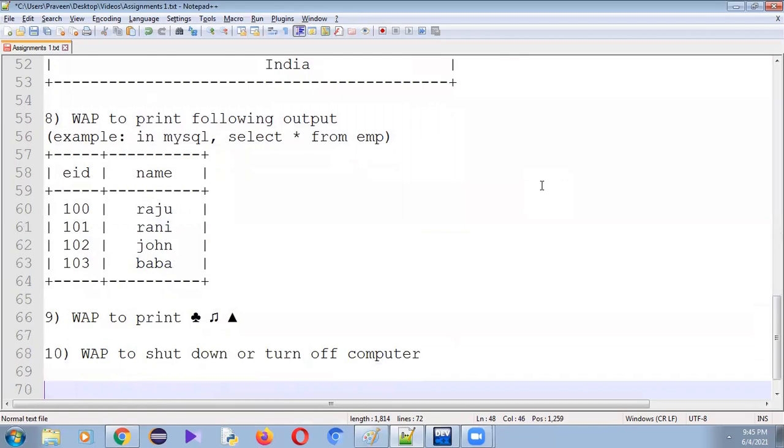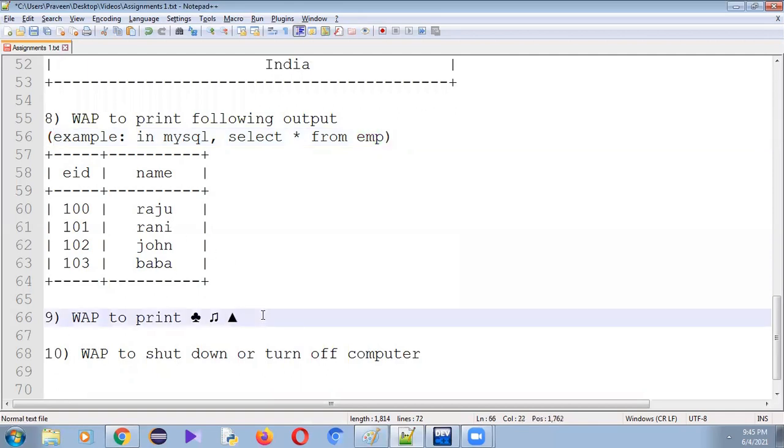Next one, eighth one. Write a program to print the following output. In a MySQL database, if we write select star from employee, it will display the two columns, employee ID and employee name, if we create the table. So when you run your program, it has to display such type of output. Some horizontal line, column name EID, column name ename, some employee IDs and employee names such as Raju, Rani, something should be displayed.